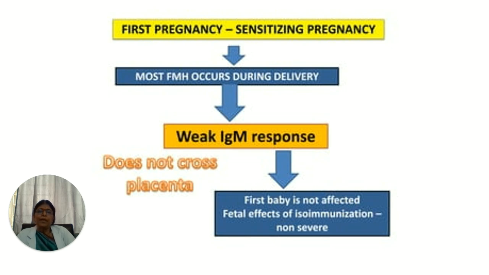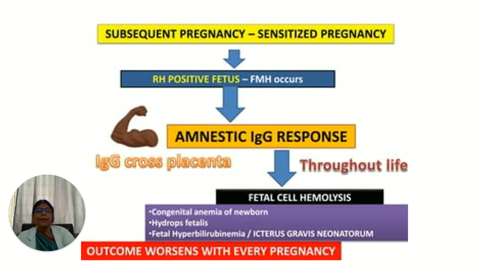Fetal effects of isoimmunization in the first baby are non-severe. Most of the time there is no effect on the first baby of a pregnant woman with an RH positive husband, unless she had a prior transfusion or a prior abortion. A subsequent pregnancy is called a sensitized pregnancy.